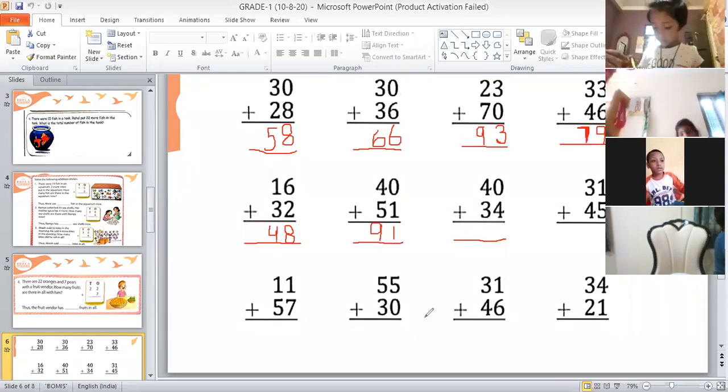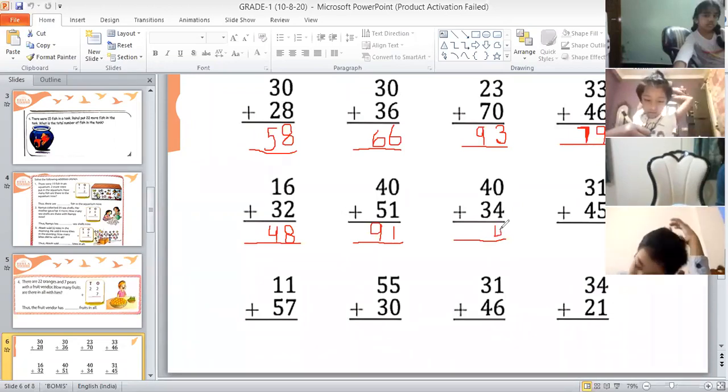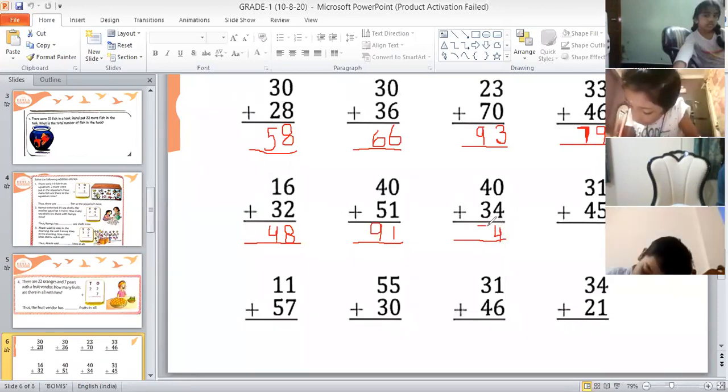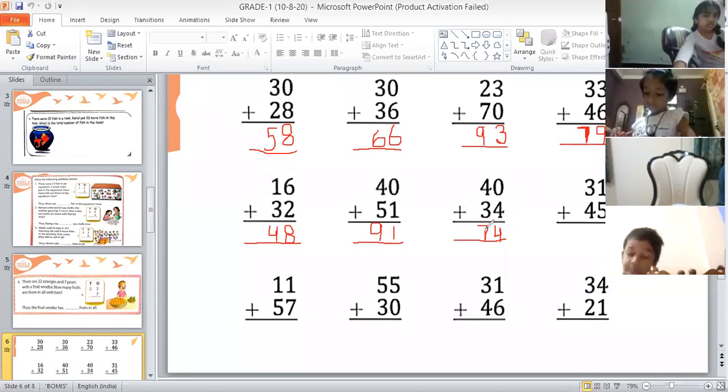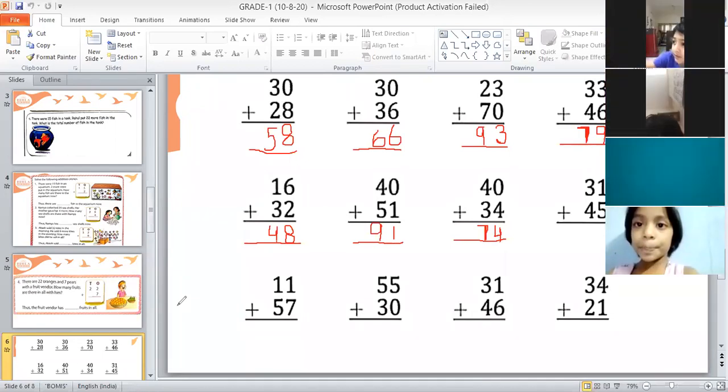So, children, the question is 40 plus 34. First we will add the numbers in ones place. So 0 plus 4 is 4, children. So we will write the answer here, 4. And 4 plus 3 is 7. So answer is 74. Write this answer in your notebook. And then we will move to the next question.